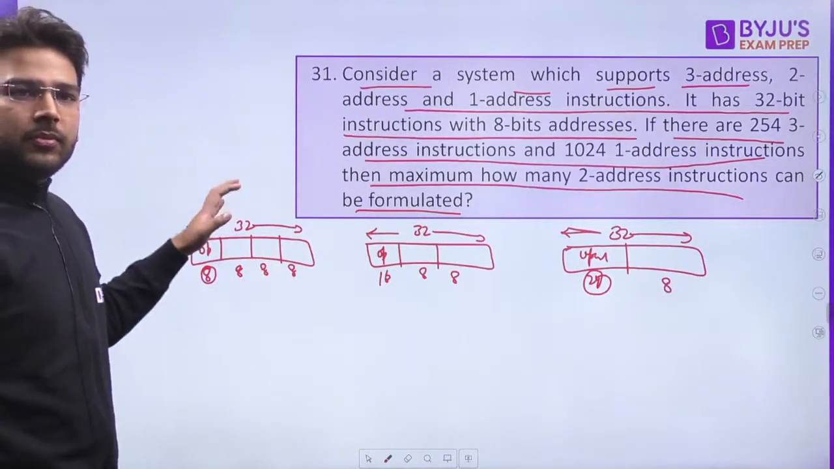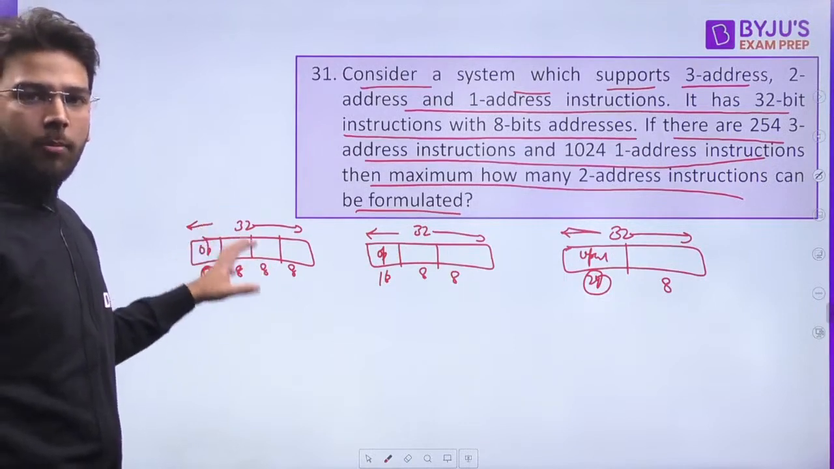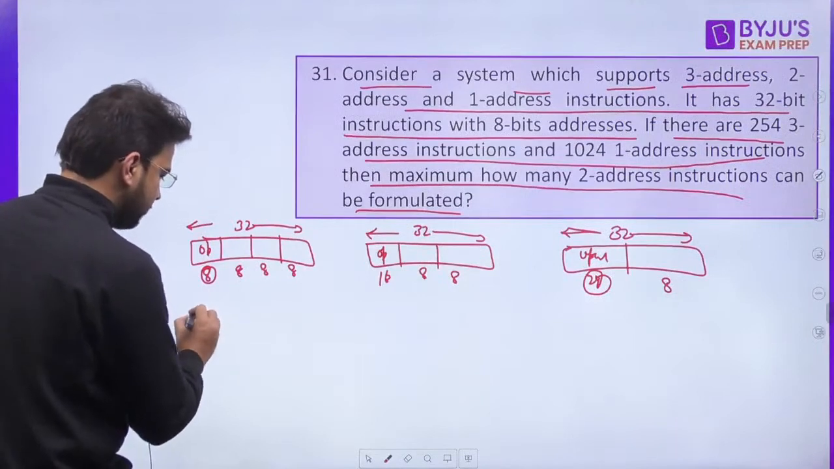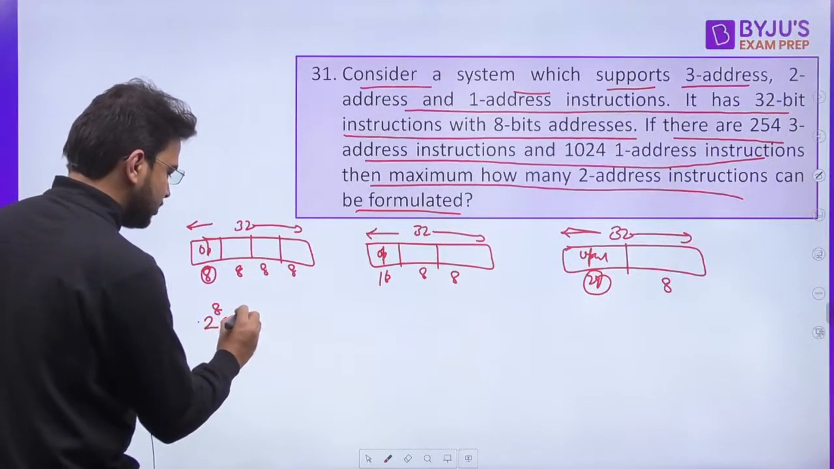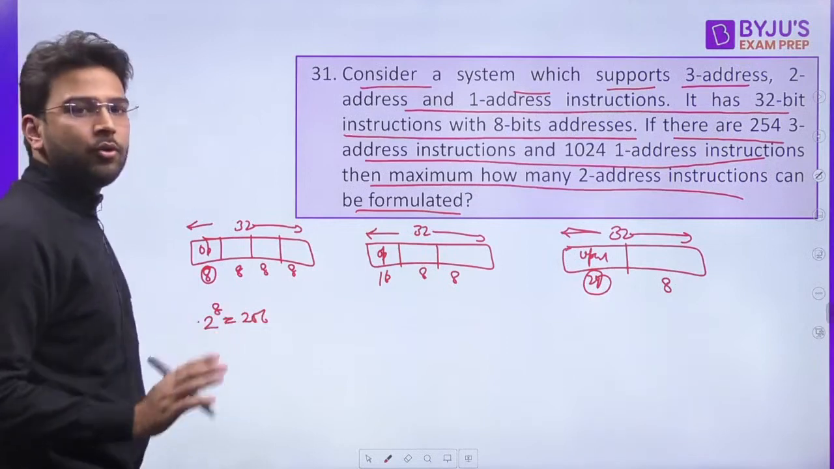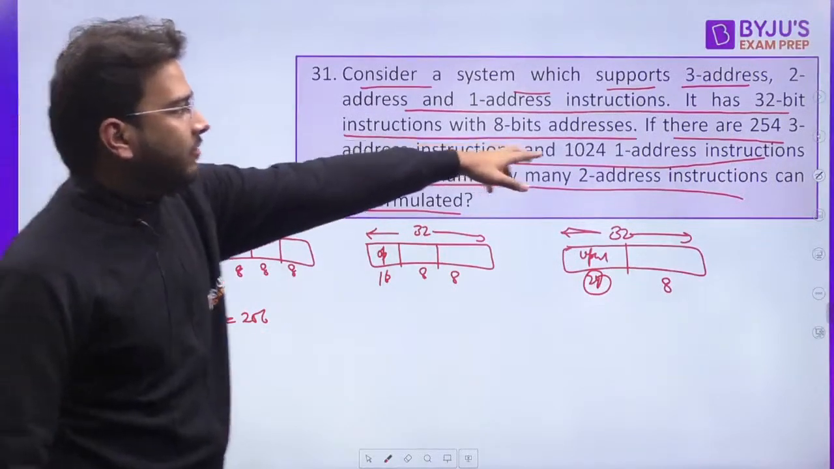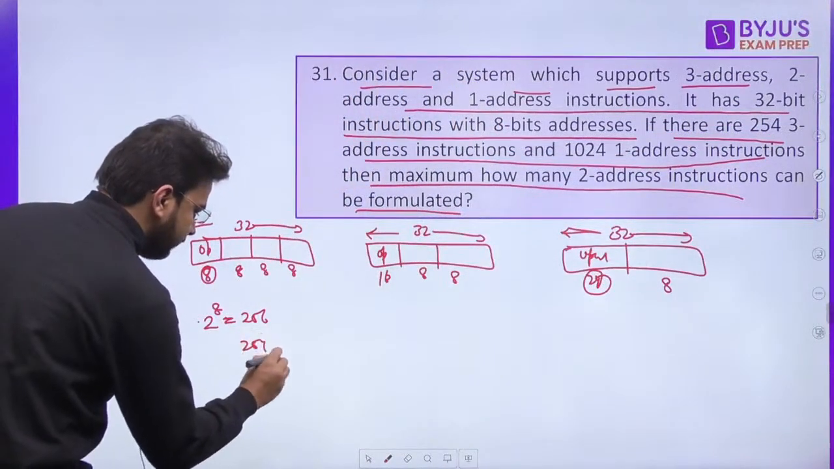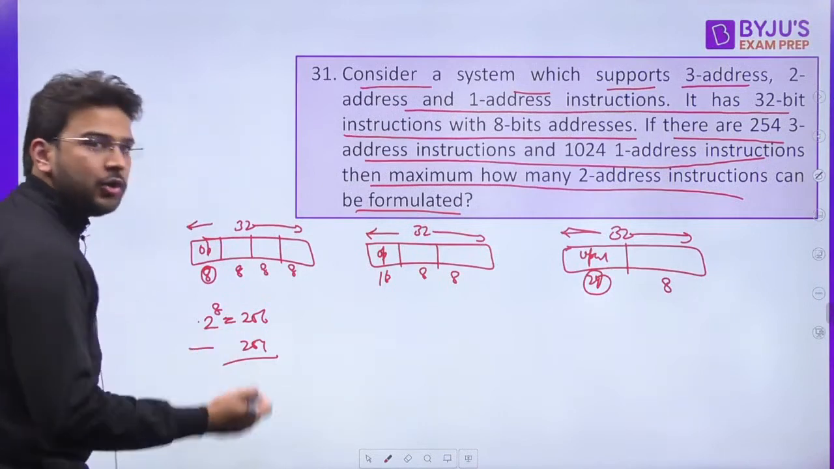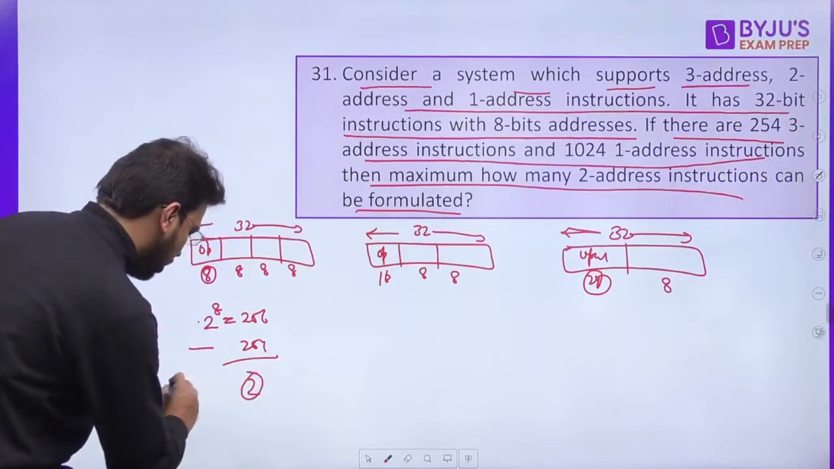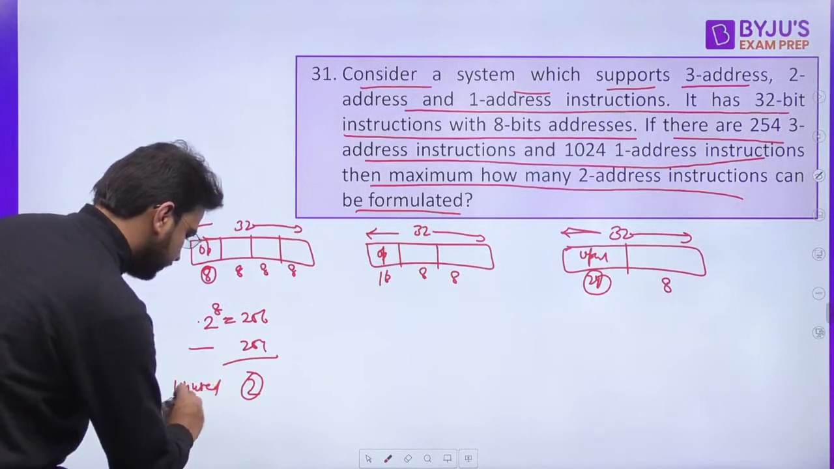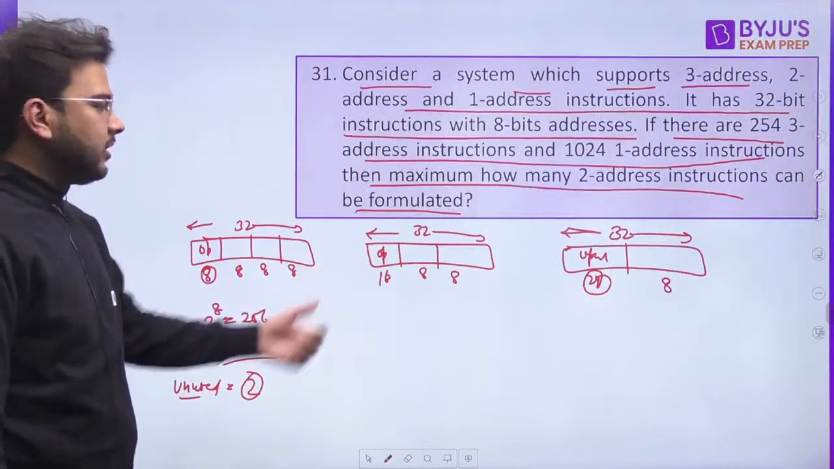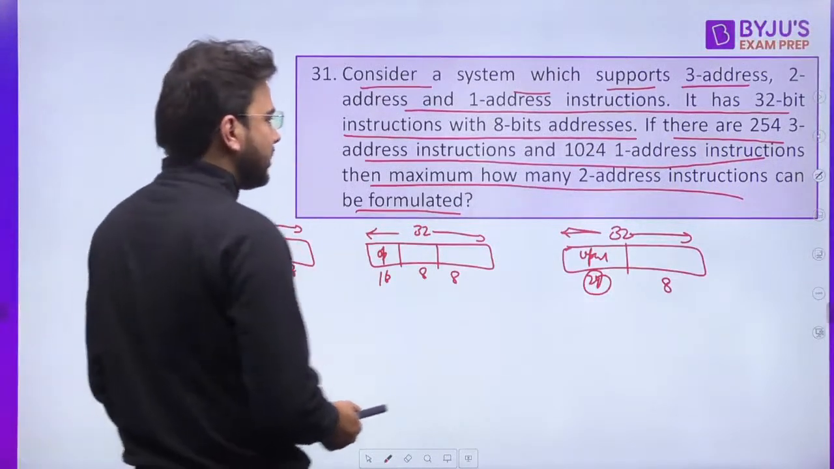Now again you know the concept. From where to start? The instructions which have fewer opcode bits, we have to start with those. So we start with 3 address. 2 raised to the power 8 means 256 maximum opcodes will be there. But we have 254 3-address instructions, so used are 254. If you subtract, unused opcodes will be 2. Clear?